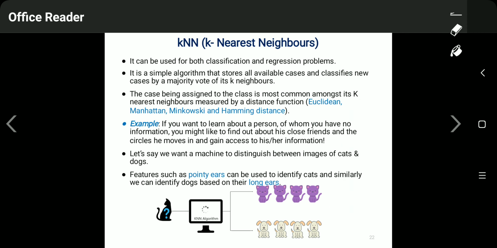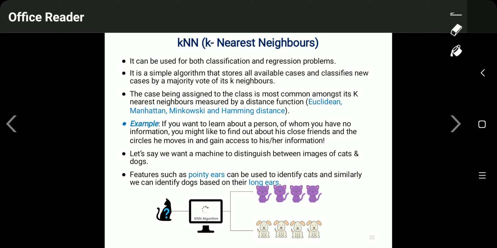Now the next is the K nearest neighbor classifier. This is a very good and very simple classifier, where we find the distance between an unknown input and the given input data set. Suppose 100 data sets are given, and there are also classes, and an unknown input is given to us, and we are asked which class this unknown input belongs to.